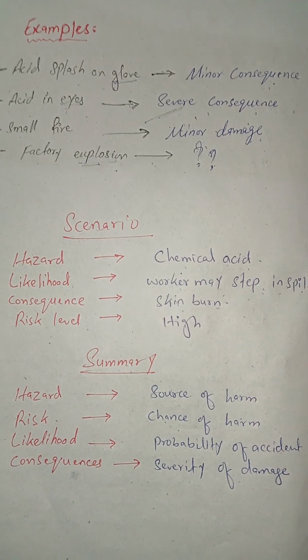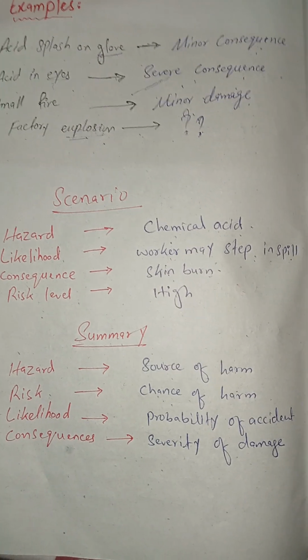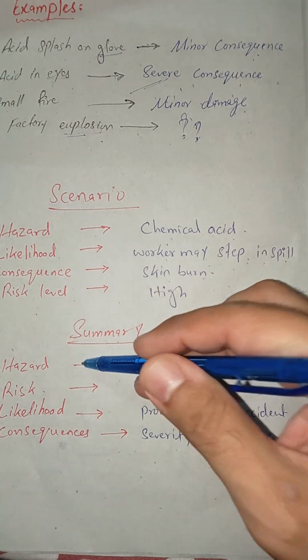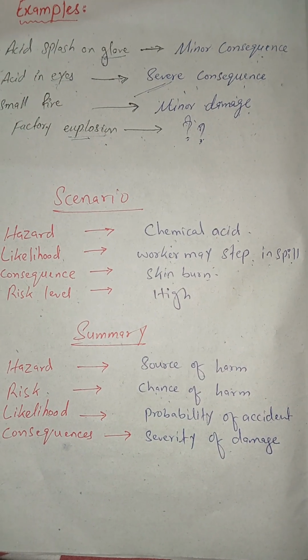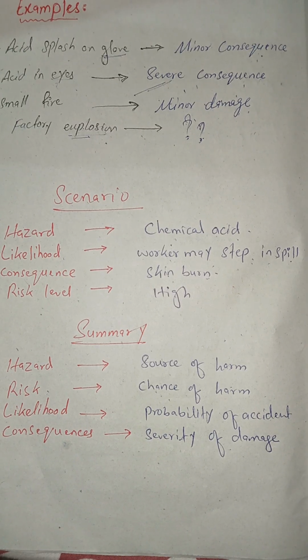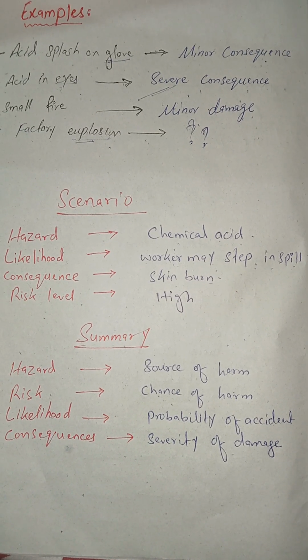And if we talk about the summary, hazard means the source of harm, risk means the chance of harm, likelihood means the probability of accident, and consequences means the severity of the damage.